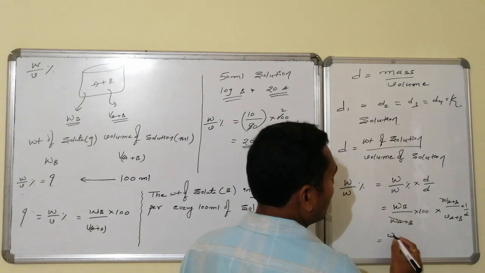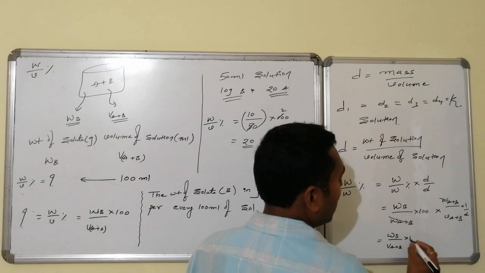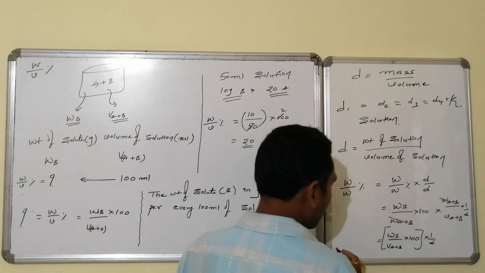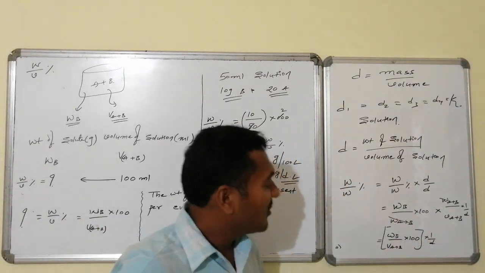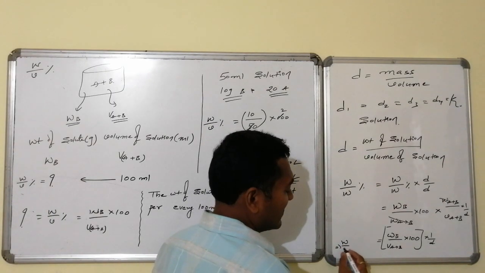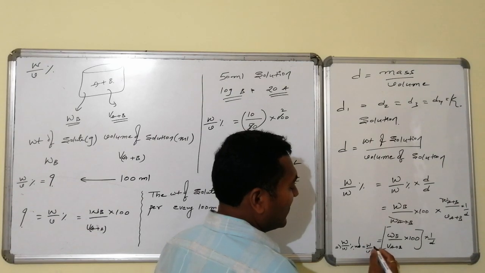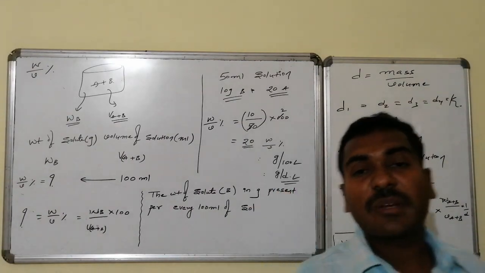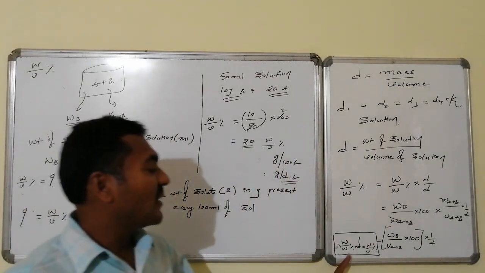Weight B by volume of A plus B into 100 into what? 1 by D. That implies what can we write? Weight by weight percentage into density will become equal to weight by volume percentage. This is the relation present between the two primary concentration units, that is weight by weight percentage and weight by volume percentage.